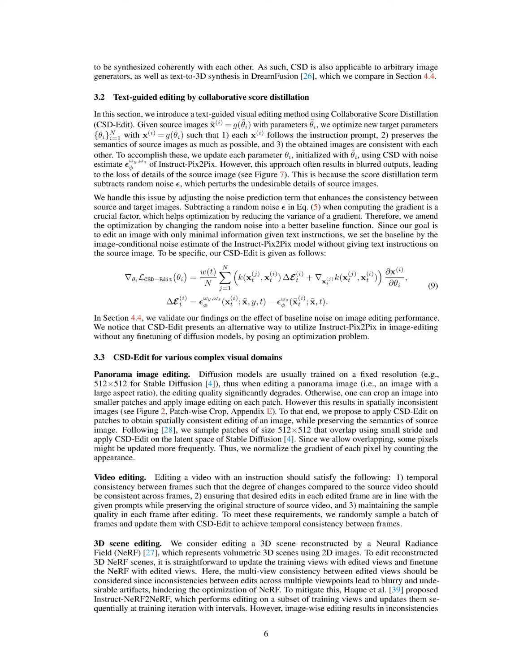However, one challenge we encounter is that the resulting edited images often appear blurry, losing detail from the original image. We believe this is due to the random noise subtracted during the score distillation process, which can eliminate undesired details of the source images. To address this issue, we adjust the noise prediction term to improve the consistency between the source and target images. The subtraction of this random noise when calculating the gradient is a key factor, as it aids in optimization by reducing gradient variance. Thus, we revise the optimization process by transforming the random noise into a better baseline function.